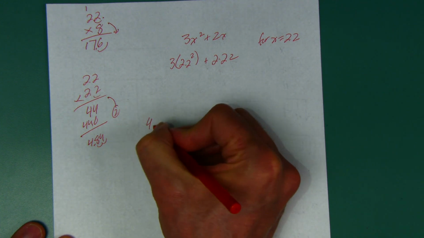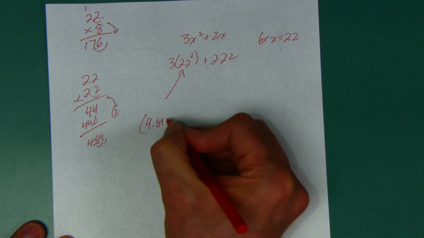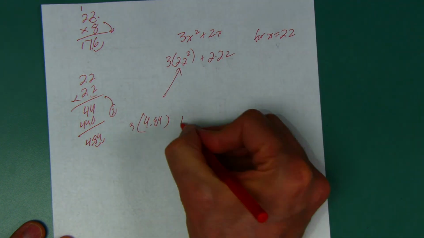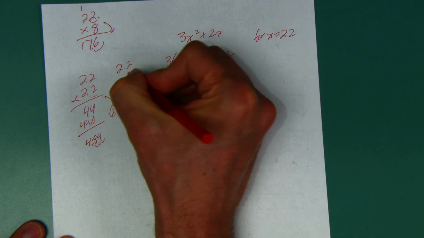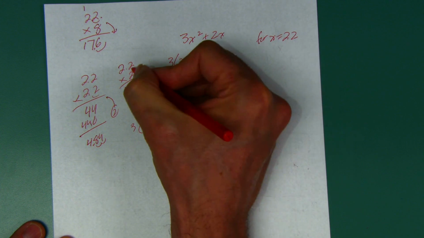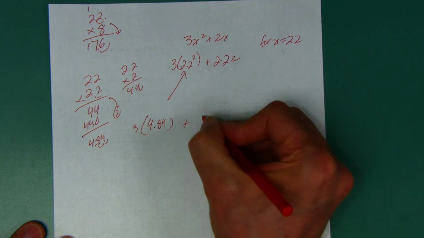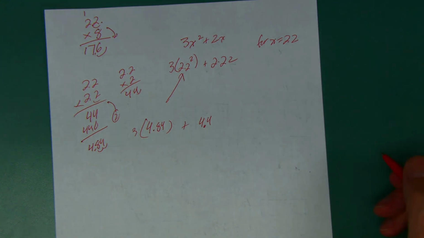So this ends up being 4.84. So I got to go 3 times that. And 2 times 2.2 is 44, but I moved that over once, so I go back once. All right, so this is what I got so far. This problem ends up being hard, huh?